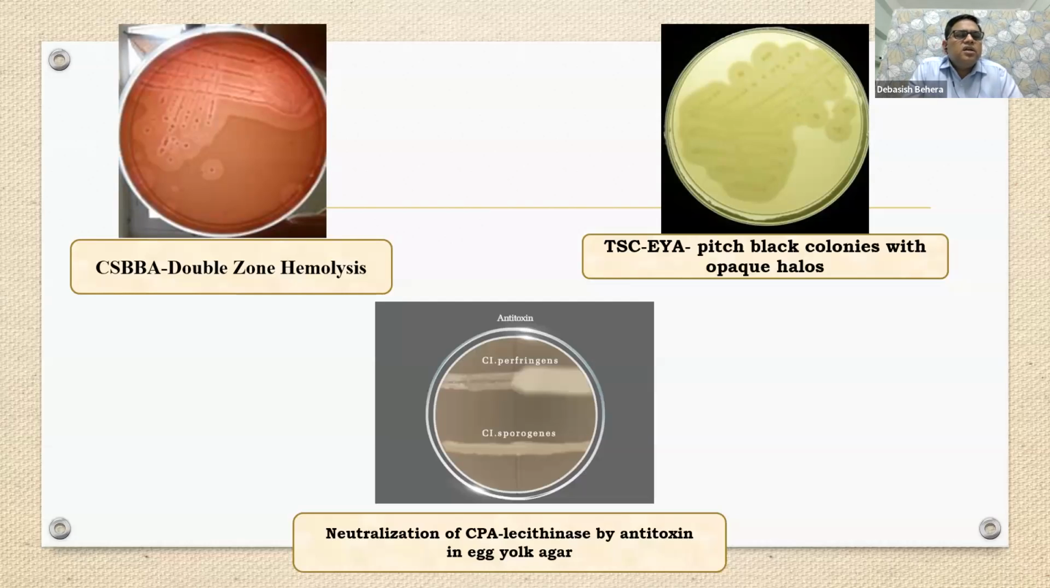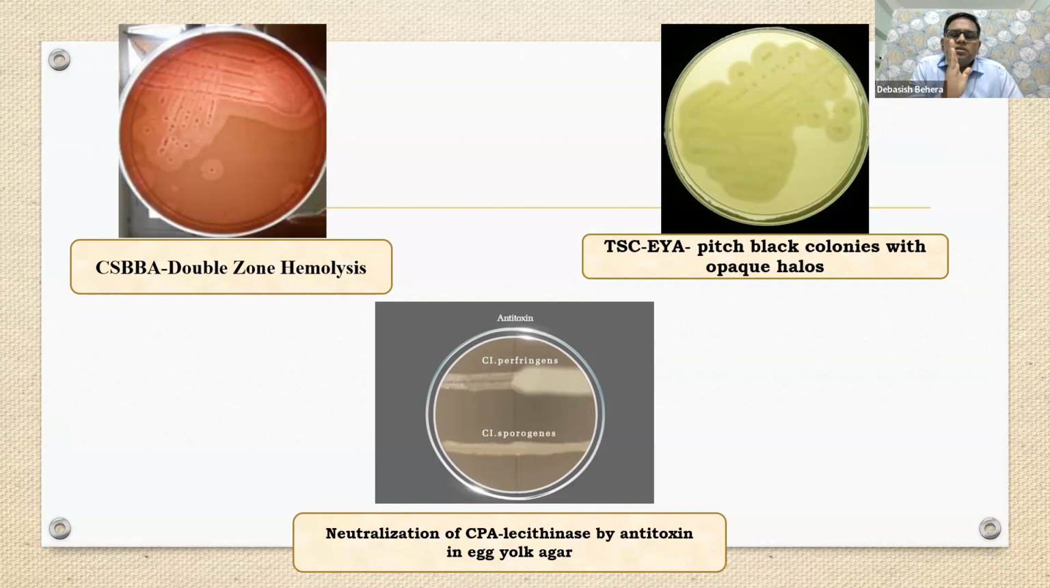CSBBA means Clostridial supplemented Brucella blood agar. Here also TSC egg yolk agar, that is pitch black colony as well as opaque halos. Here one thing I have kept: another egg yolk agar. There is a growth. It has been divided into two important divisions. In one area we have applied antitoxin to half of the area, and the other half is without antitoxin.